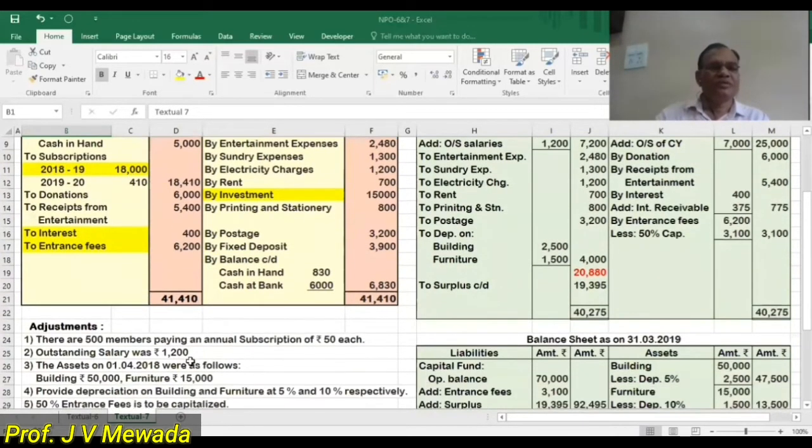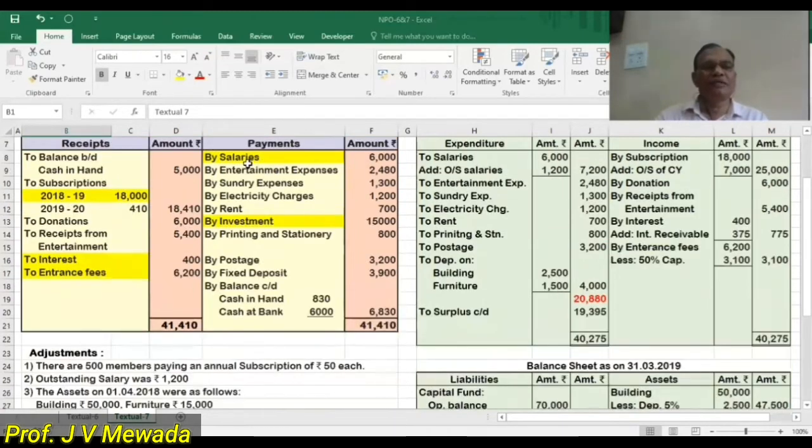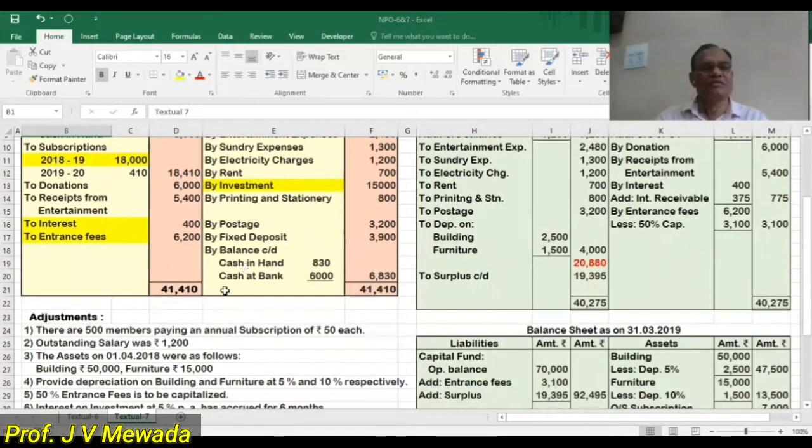So there are 500 members paying an annual subscription of 50. So that is regarding the subscription. That is why I have marked the item subscription over here, because there is an adjustment. Outstanding salary. So I am marking the item salary because of the current year's outstanding.